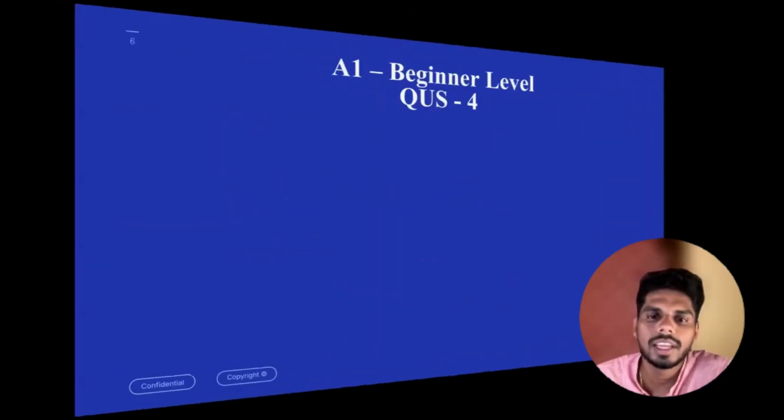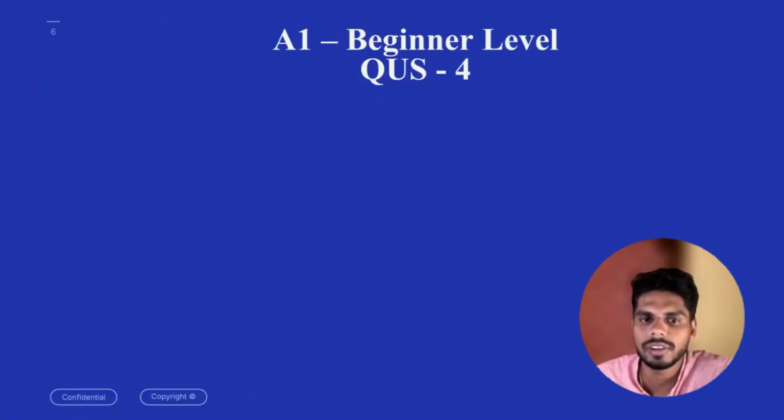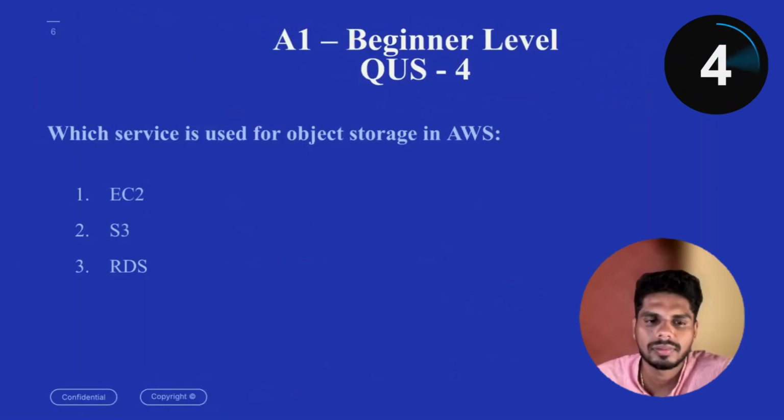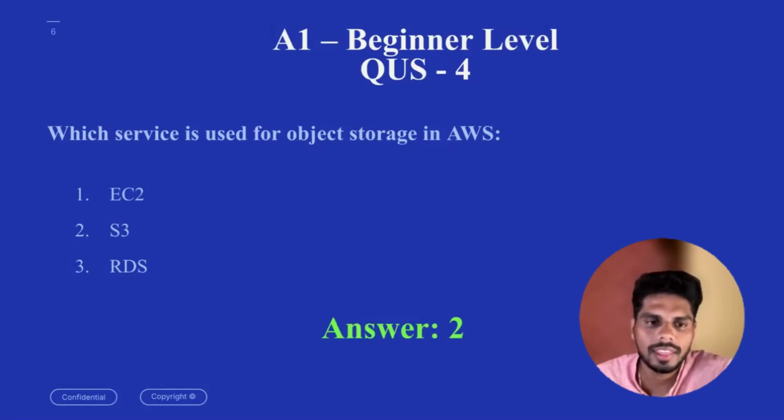With that, I am moving on to question number 4. The question would be, which service is used for object storage in AWS? The options are EC2, S3, RDS. 5 seconds to identify. The answer would be 2. S3, Simple Storage Service, is the service you use for object storage in AWS.